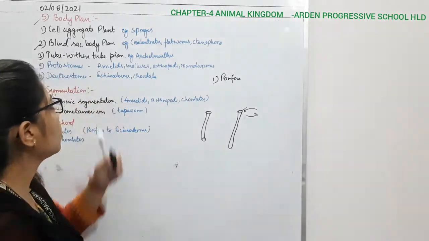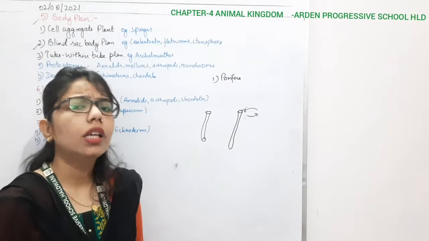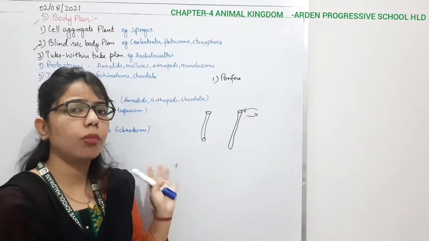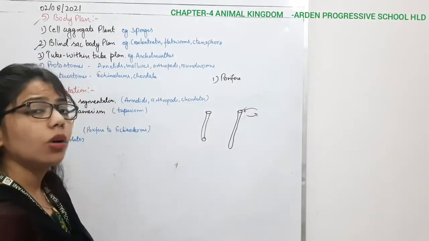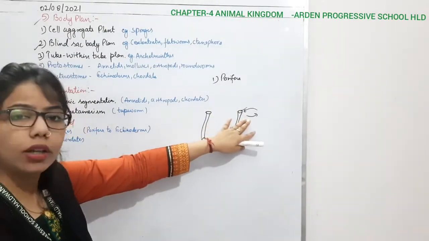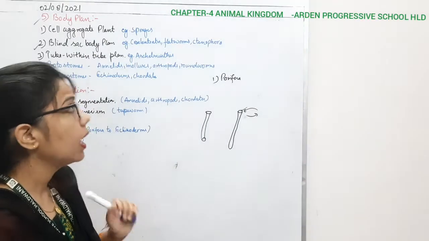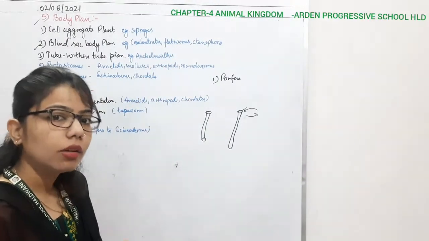And this opening forms from the blastopore, right? As there are changes in structure from morula to blastula, in the blastula there is one pore known as the blastopore. When it forms only one opening, it is known as the blind sac body plan, and you can see this in the lower animals of the phyla.